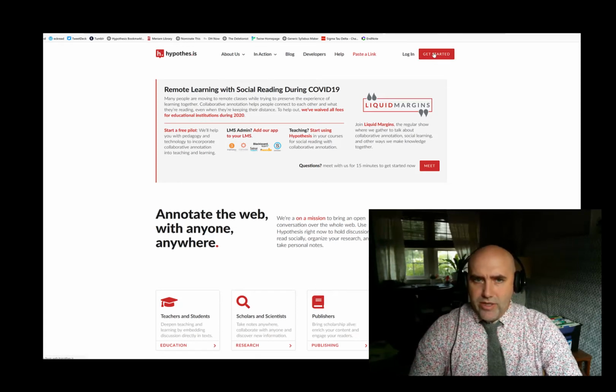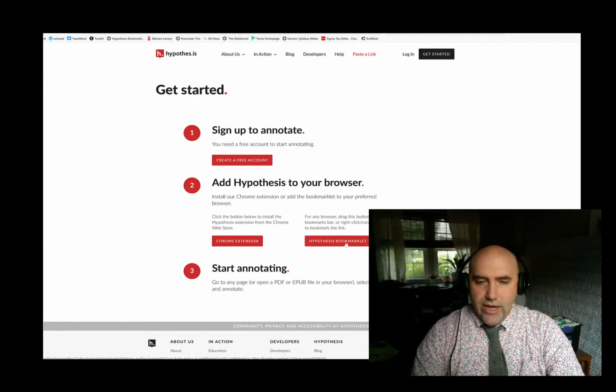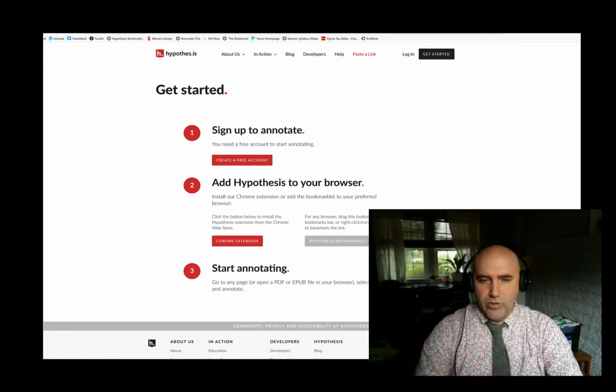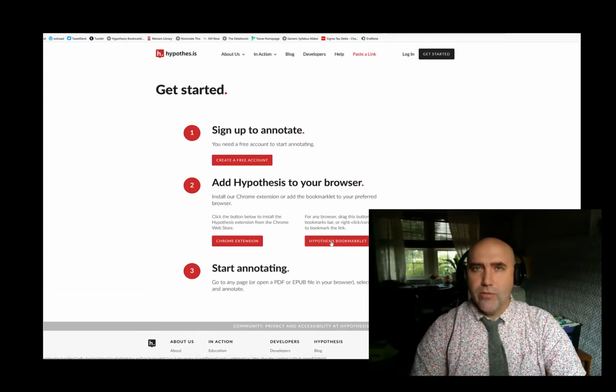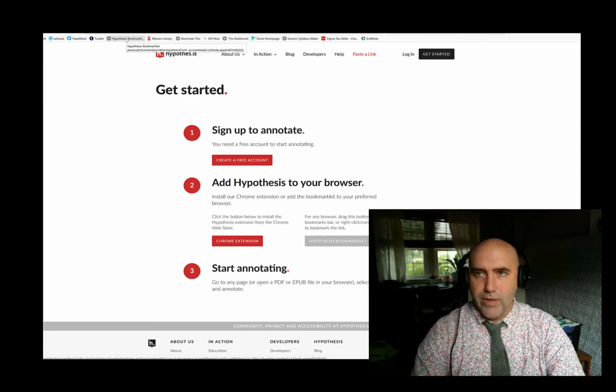Here's the get started button. That's the process to get you started on creating an account, and it asks you if you want to have a Chrome extension or bookmarklet. And what that does, so for instance, I'm using Firefox for my browser, so I'm using the bookmarklet. And what that does is create just a little button in my toolbar that allows me to click on it, and it'll start Hypothesis on any web page.